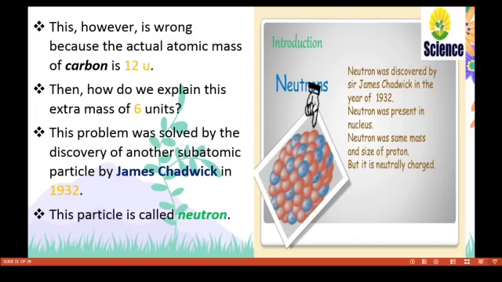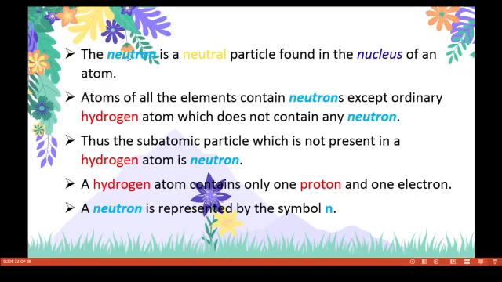This problem was solved by the discovery of another subatomic particle, the neutron, by James Chadwick in 1932. See students, the neutron is a neutral particle found in the nucleus of an atom. Atoms of all the elements contain neutrons except ordinary hydrogen atom, which does not contain any neutron.